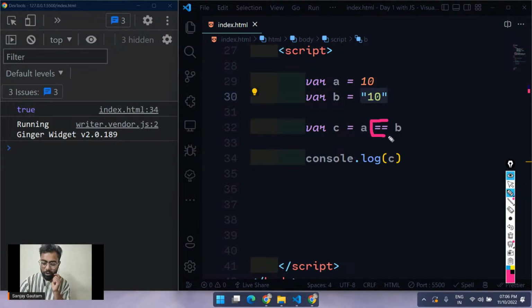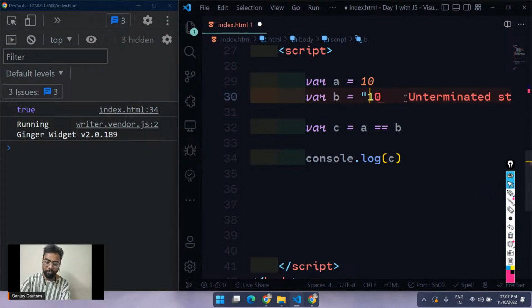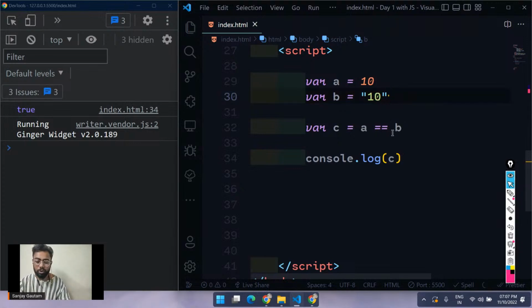If you use double equals, it will automatically convert the string behind the scenes. It will convert that string and make it a number, and after that, it will compare. So this double equals is just going to convert this particular string to a number. And that's why we were getting true.